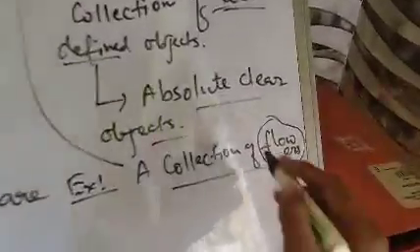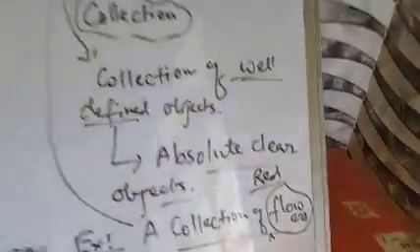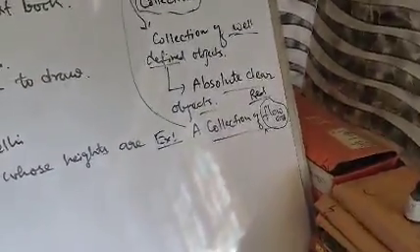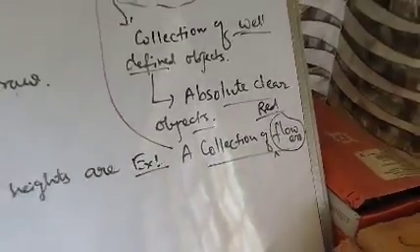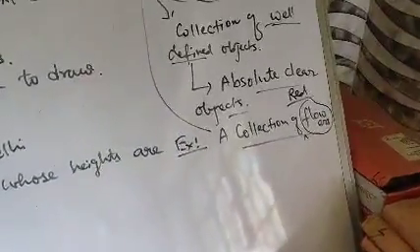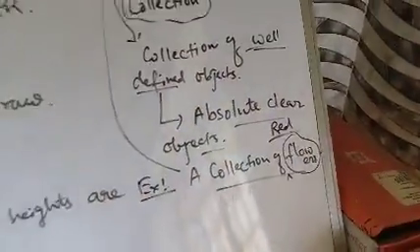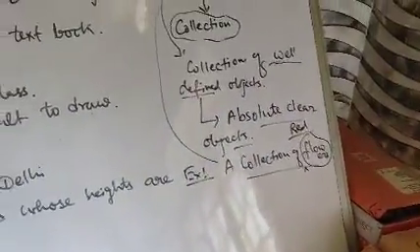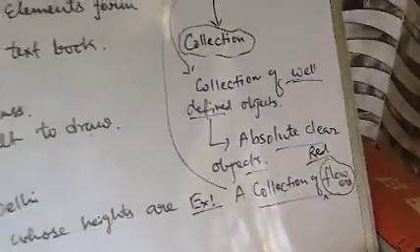But if we add a word, a collection of red flowers, the new sentence is a collection of red flowers. Then this statement is well defined, because all the flowers are red in color.